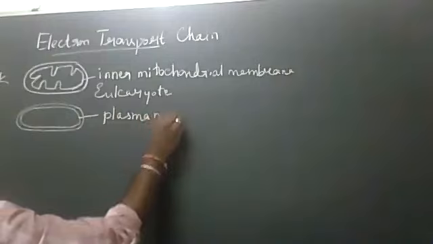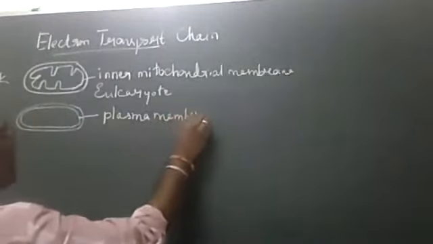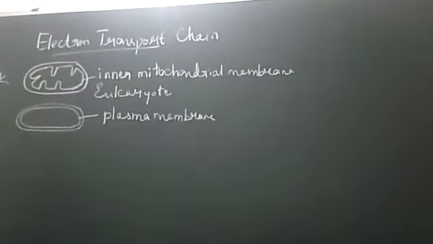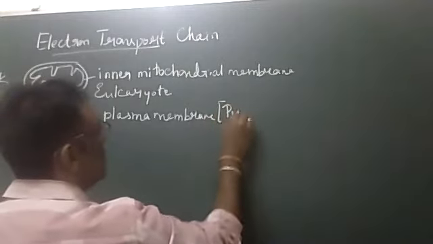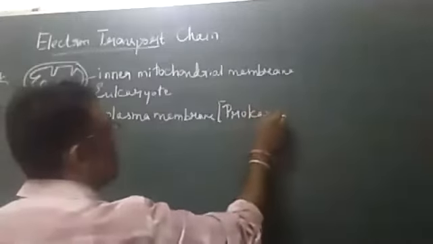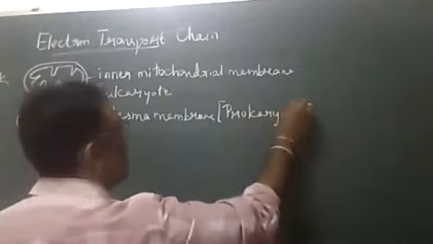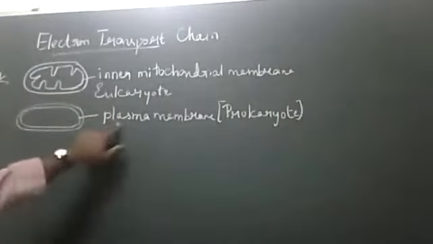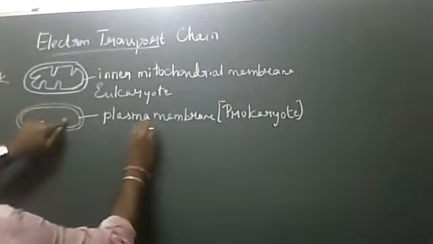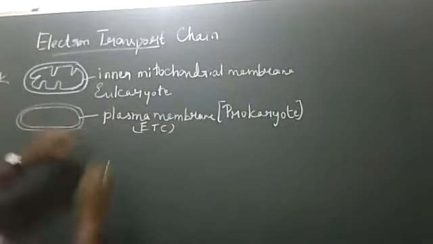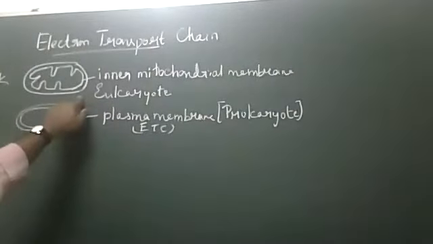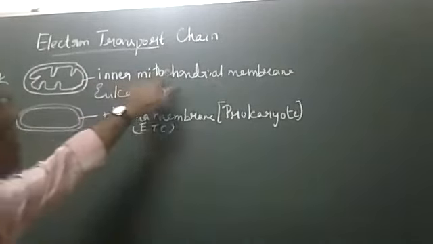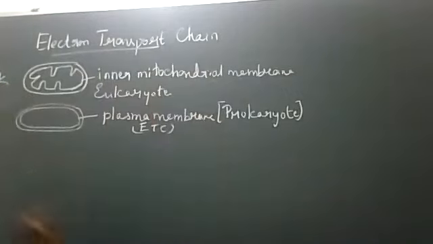Here only ETC occurs. So in a prokaryote, that is in a bacteria, we can expect the ETC, electron transport chain, occurring in the plasma membrane. In case of eukaryotes, the inner mitochondrial membrane.